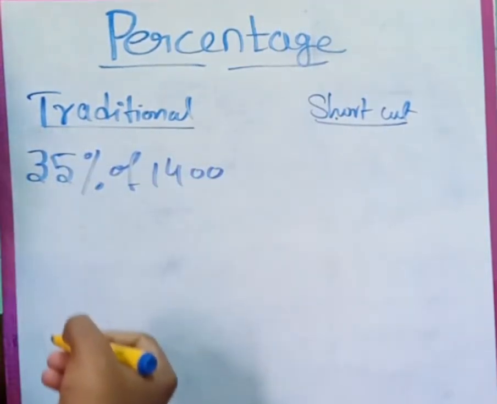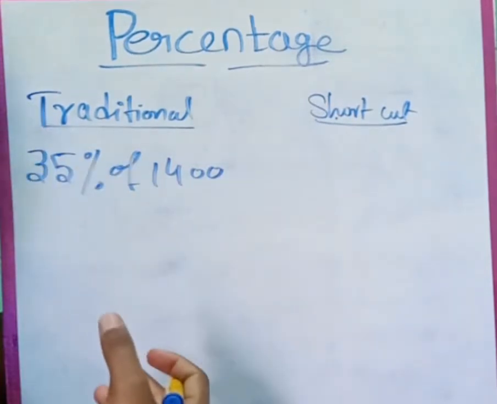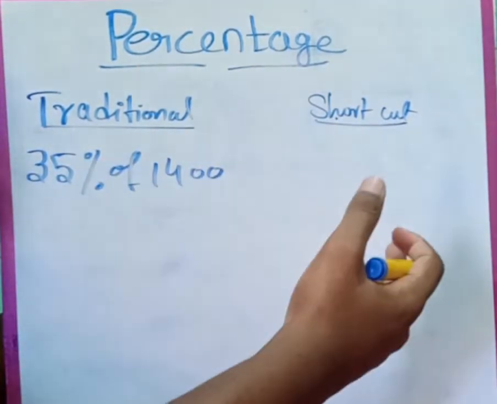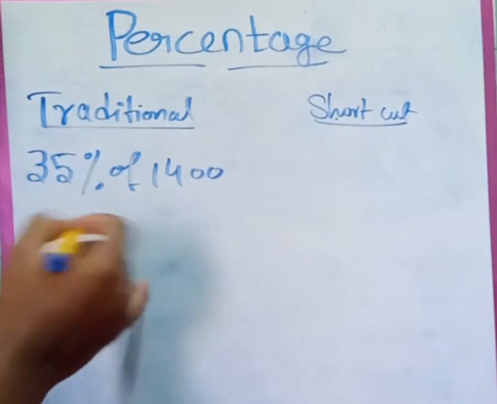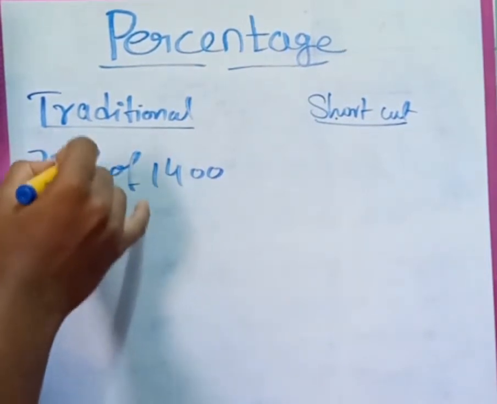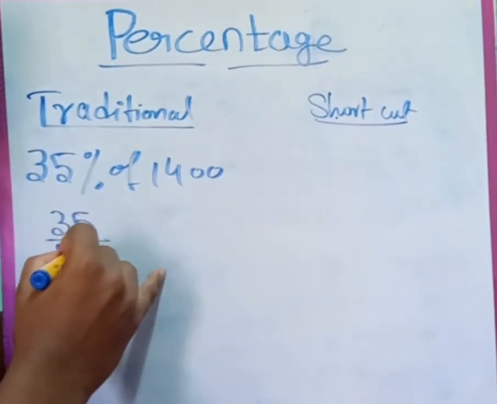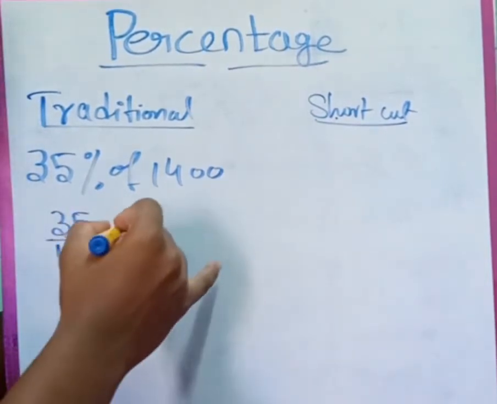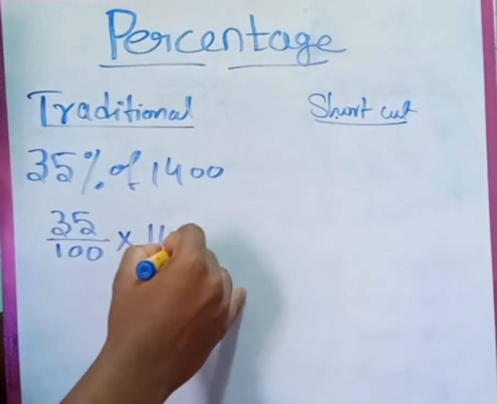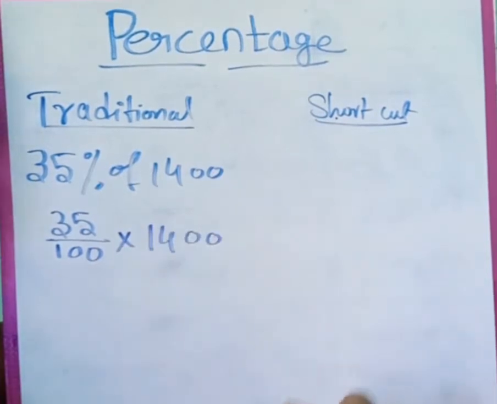First you practice with the traditional method. Once you understand how to solve this in the traditional method, then move on to the shortcut method, right guys? So to remove the percentage symbol, you have to write it in terms of a fraction, like 35 by 100 into 1400.